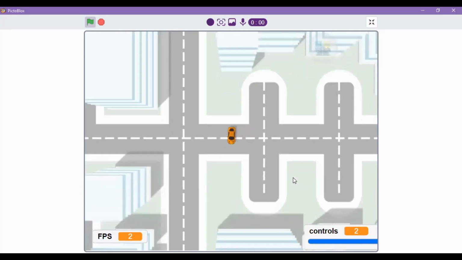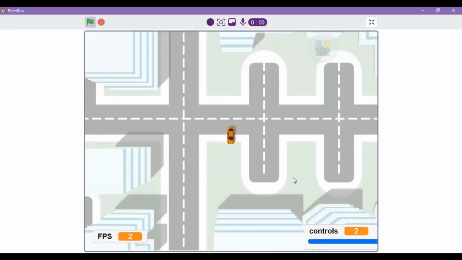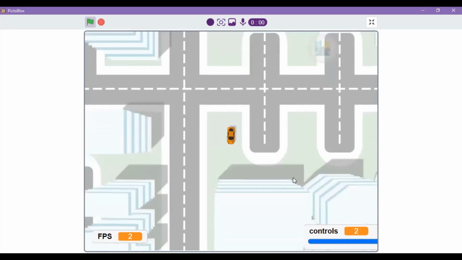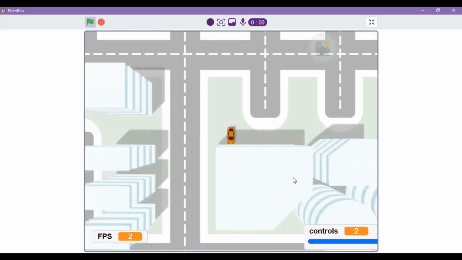In this control 2, now I will press the up arrow, but we can see the car moving downwards. This is because it's moving towards the direction it points towards. Now the car has hit the building, and furthermore it can't move inside.